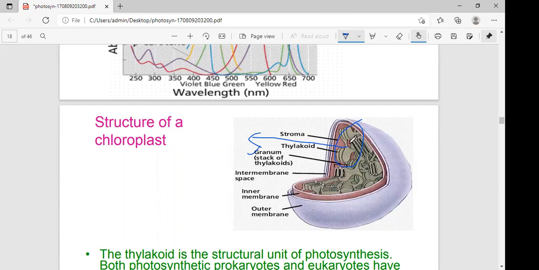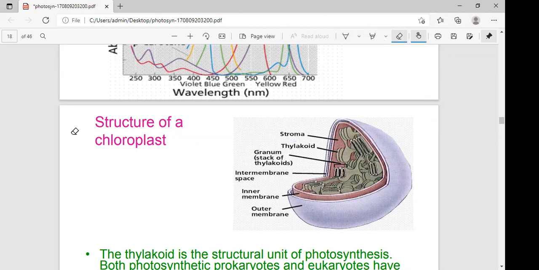Here the thylakoid membranes contain two structurally distinct photosynthetic units. If asked where photosynthetic units can be observed in the chloroplast, the thylakoid membranes contain two structurally distinct photosynthetic units. That one is called PS1 and the second important one is called PS2. Both are there. Later I'll explain what PS1 and PS2 are.